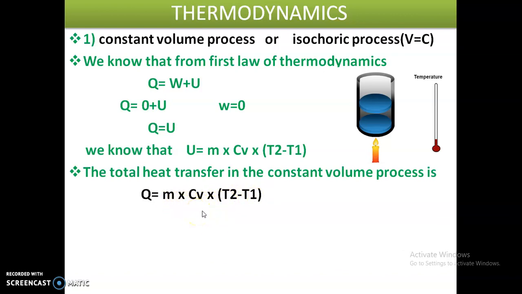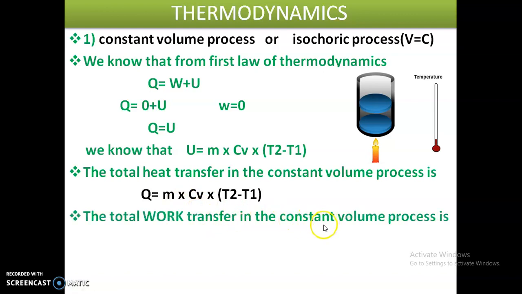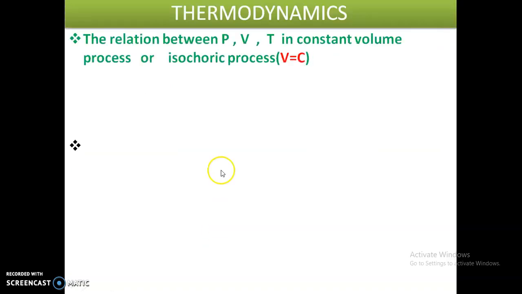And what is the total work transfer in the constant volume process? Zero. So these two are very important in this process. The total heat transfer in the constant volume process is mCv (T2 minus T1). The total work transfer is zero. Now we will see the relation between pressure, volume and temperature in the constant volume process, that is, the isochoric process.